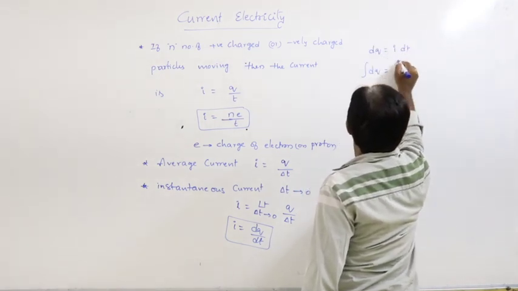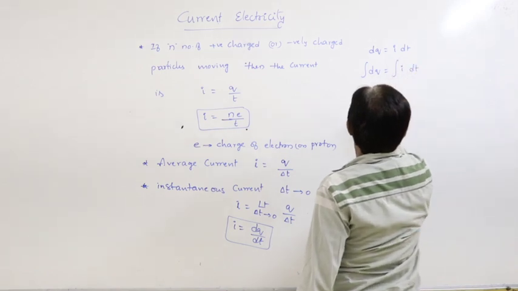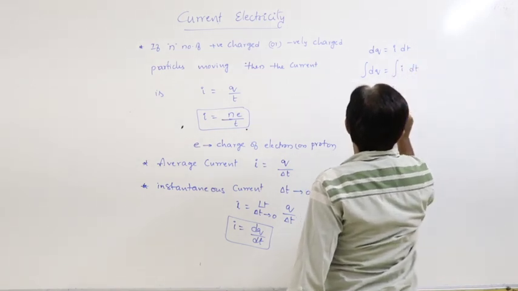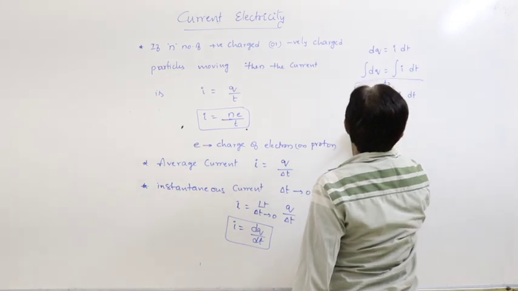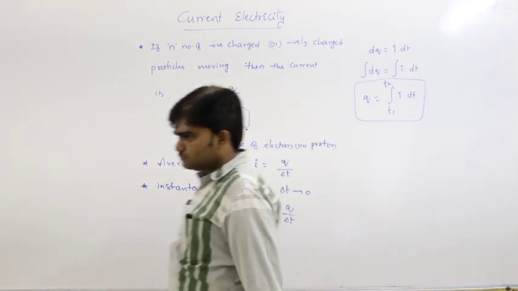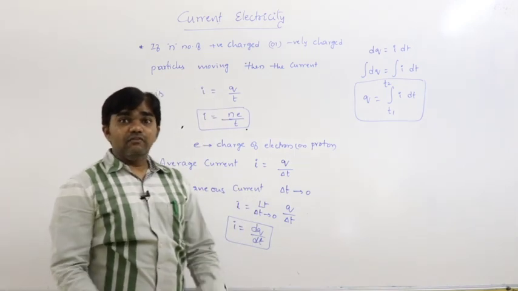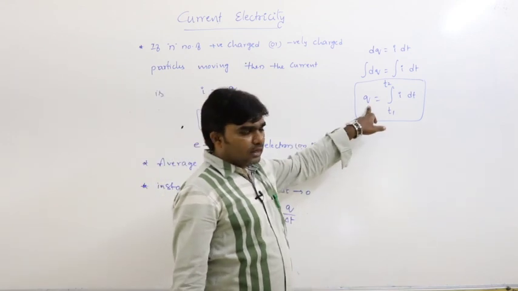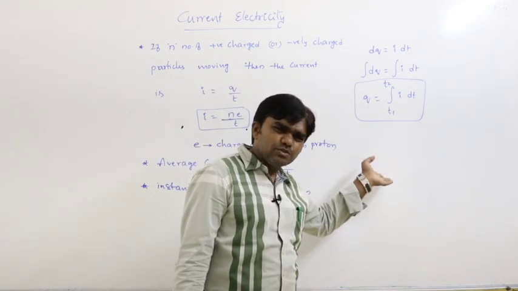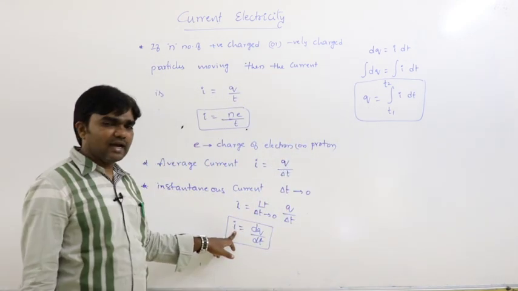Integral of dq is equal to integral of I dt, from t1 to t2. If the current varies with time, we can calculate charge. If the charge varies with time, we can find out current.